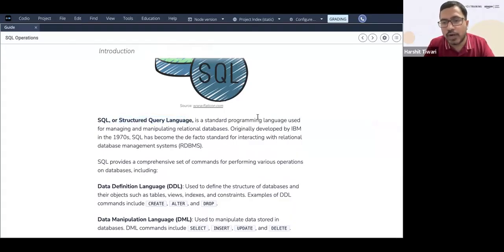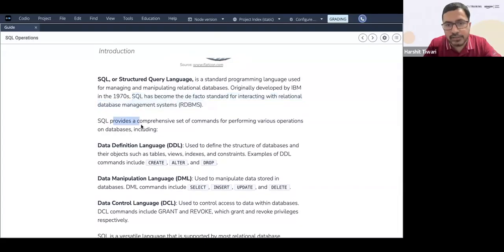It's a standard programming language used for managing and manipulating relational databases. So SQL works on relational databases only. Originally it was developed by IBM in the 1970s. SQL has become the de facto standard for interacting with relational database management systems. SQL provides a comprehensive set of commands for performing various operations on databases. Now, broadly, there are three types that you can do.